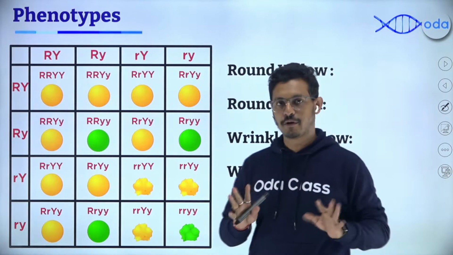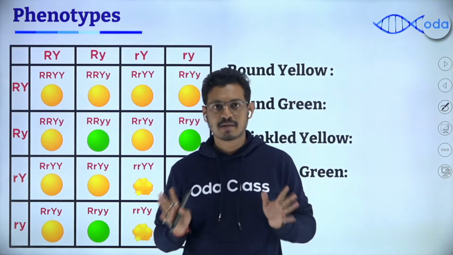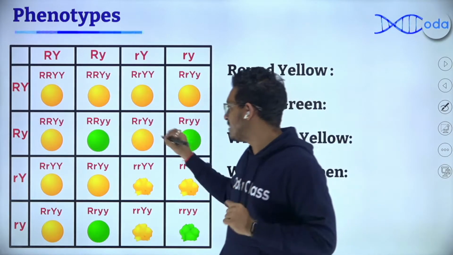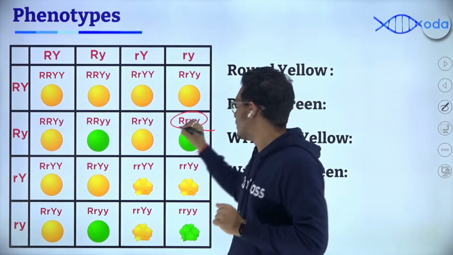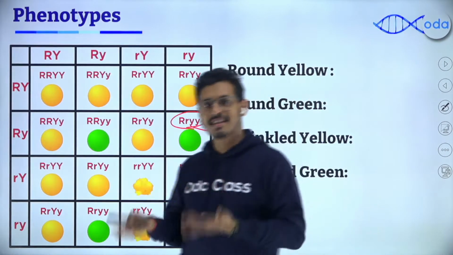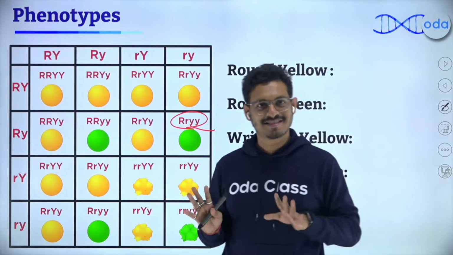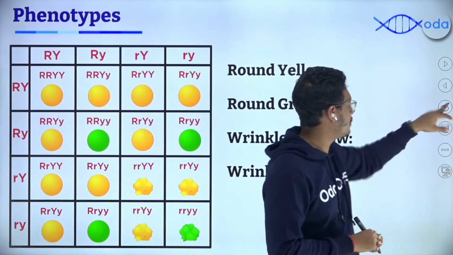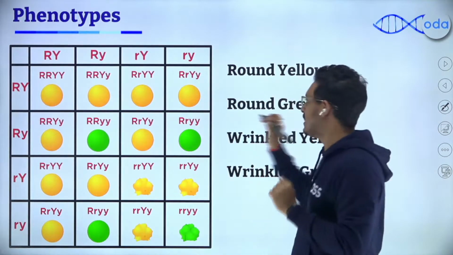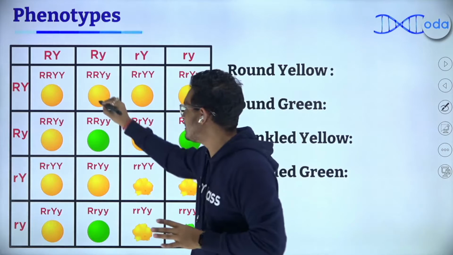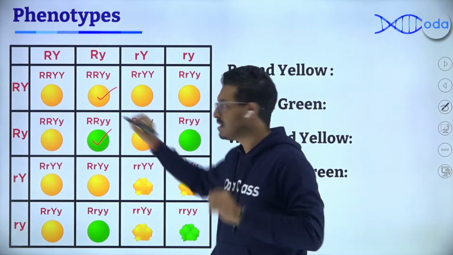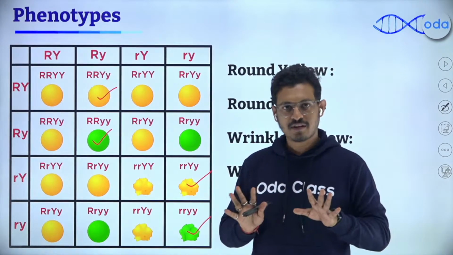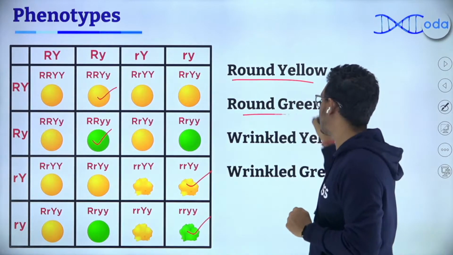First of all, let's do the phenotype part. Phenotype part is the easiest because phenotype means the expression part. Okay, seed might have different types of genetic variation, but the expression that comes out is based on what is dominant and what is recessive. That's the reason why you will get an easier time calculating the phenotype. For example, here the only phenotypes that you can see are yellow color round seed, green color round, yellow color wrinkled, and green color wrinkled. 4 different types of seeds, isn't it? So I have named them right here as well.